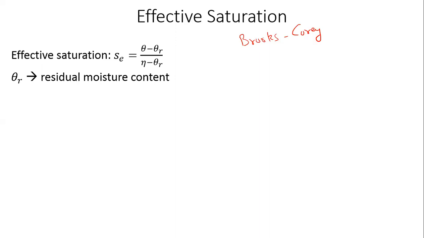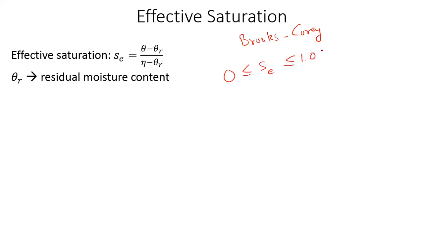Right. So this effective saturation is saying that if only a portion of the voids are filled, how much of it can actually contribute towards moisture moving inside the soil sample? That's what it means in a vague physical sense. Okay, so this effective saturation can only take values between 0 and 1.